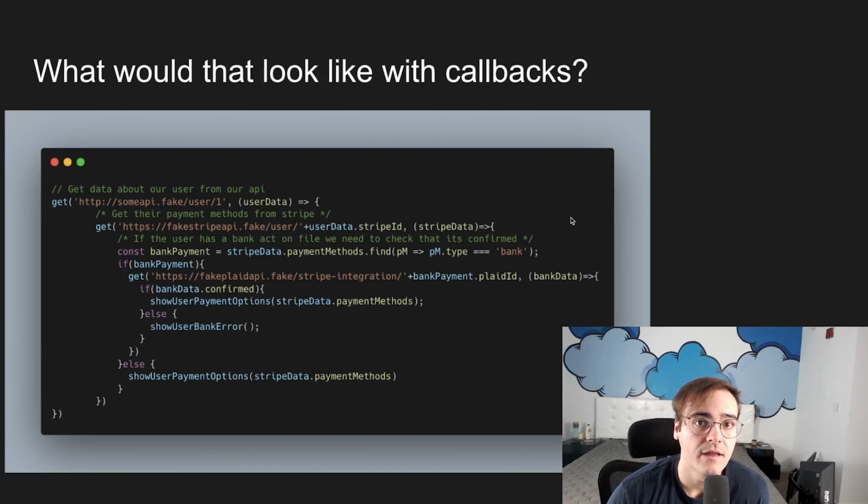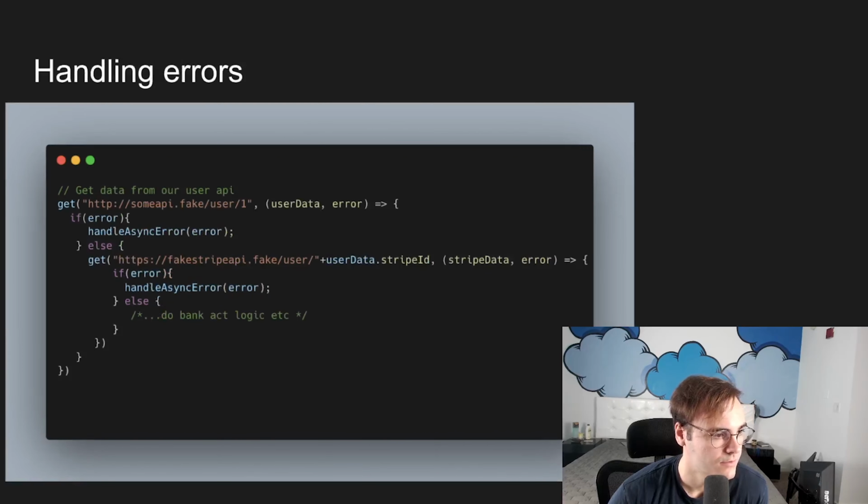Let's talk about error handling. And before we do it, I want to look at our old callback example that we started the video with. How would we handle errors with this old callback example? Well, let's look. So here's what error handling would look like in a traditional callback.